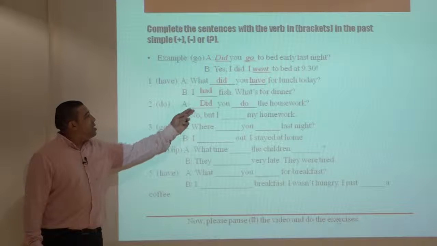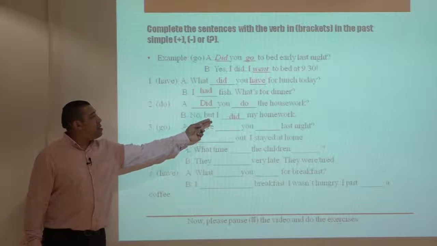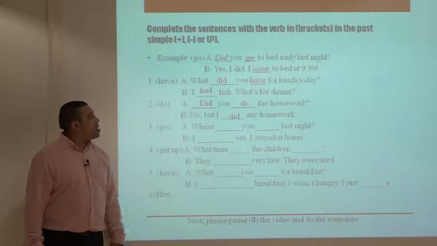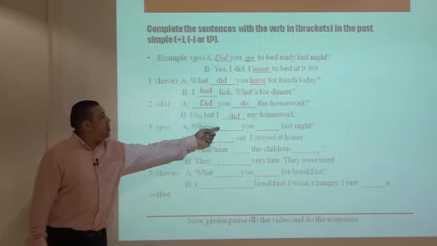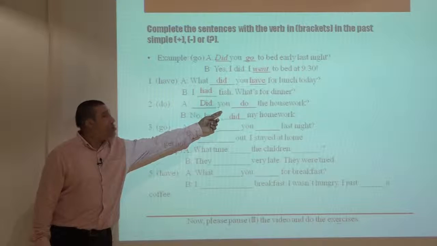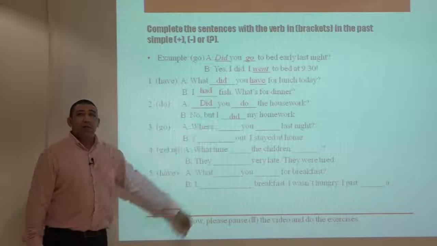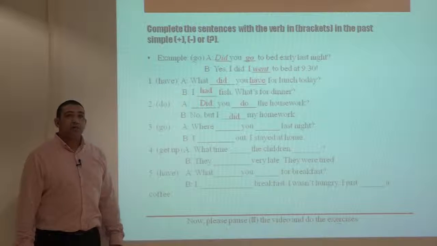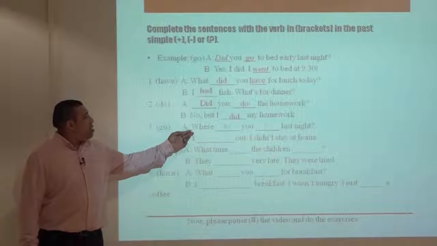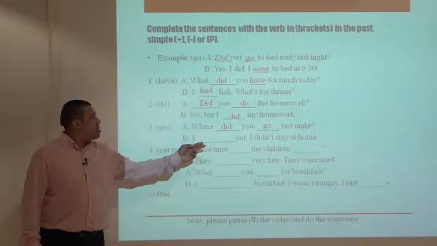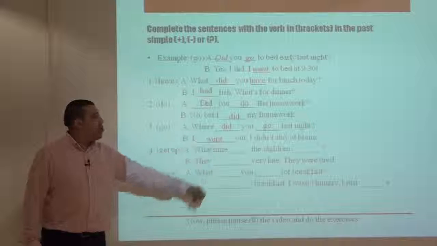Question 2. Did you do the housework? No, but I did my homework. Again, we use did to ask a question, followed by bare infinitive, do. And do becomes did in the answer, the past form of do. Question 3. Where did you go last night? I went out. I didn't stay at home.